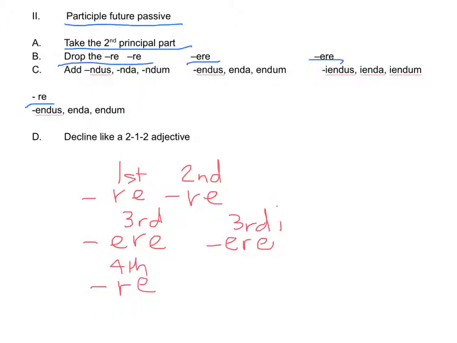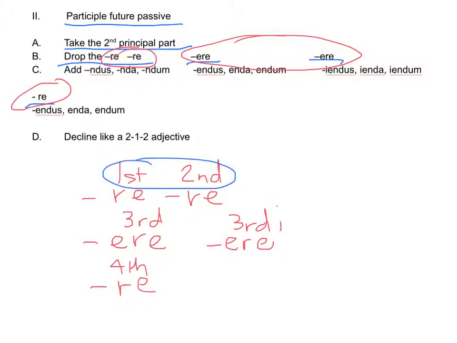So when I say drop the -are, -ere, -ere, -ere, -ire, by this point you should realize that that's the first conjugation, second conjugation, third conjugation, third -io conjugation, and fourth conjugation. That's the pattern every single time. I've been consistent with that in this class from the very beginning.